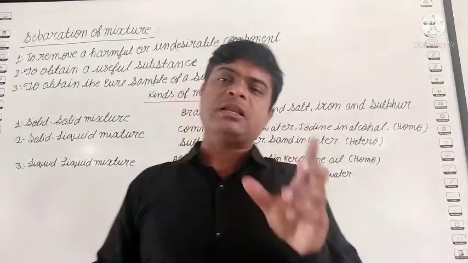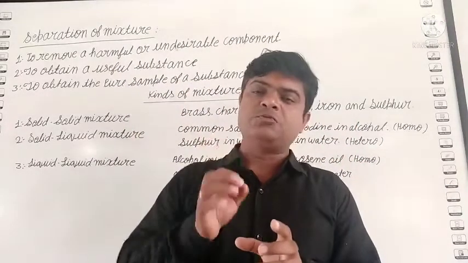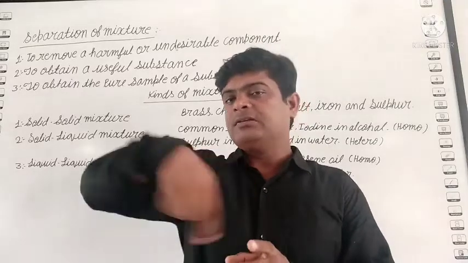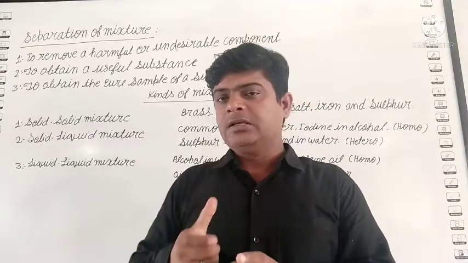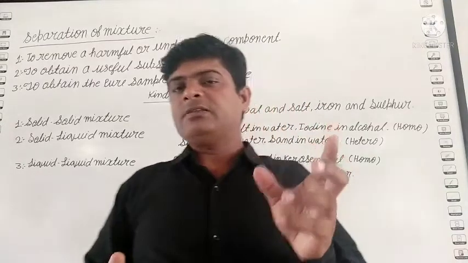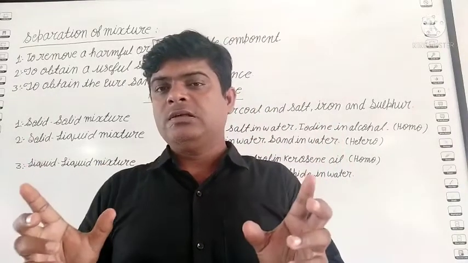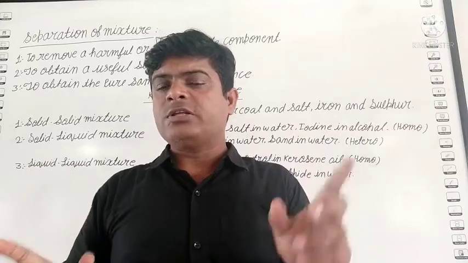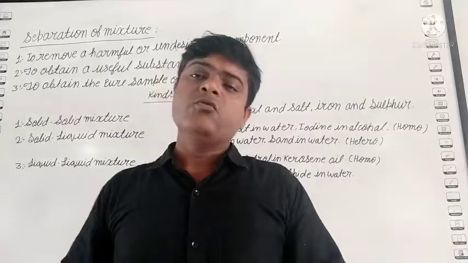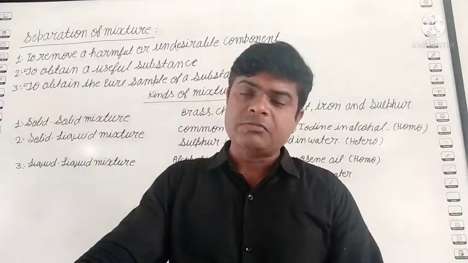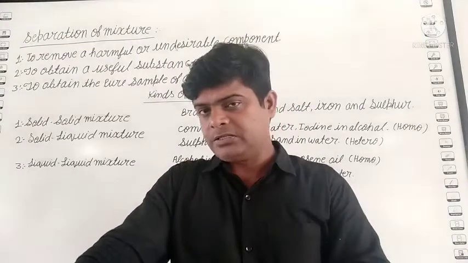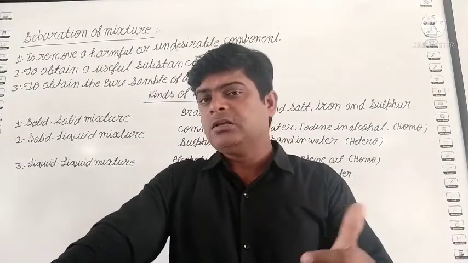If you take one glass and add 1, 2 or 3 spoons of sugar and shake well, and you get two glasses, one without salt, one with salt, is it possible to identify which contains salt? No, because we see only the water. We are not able to see the salt particles. Okay, student. So these are homogeneous mixtures.